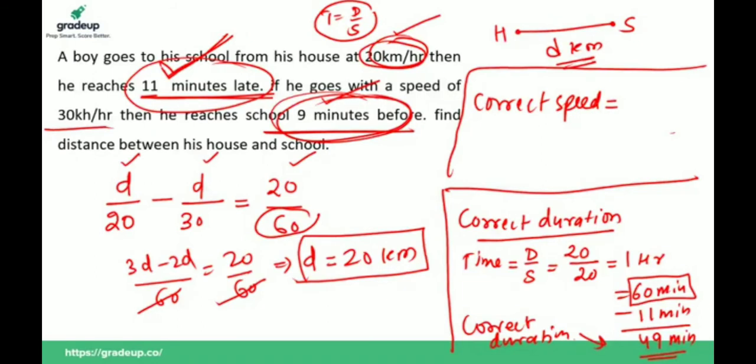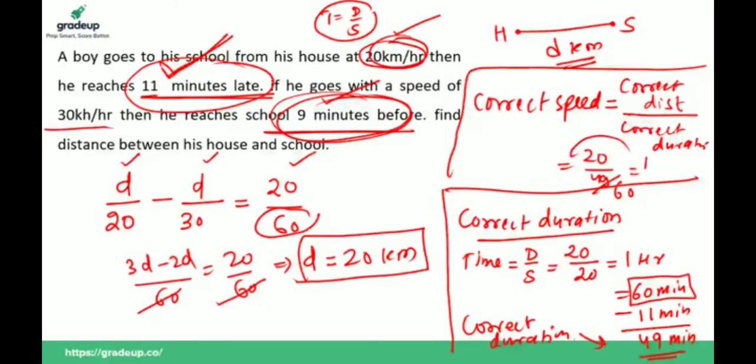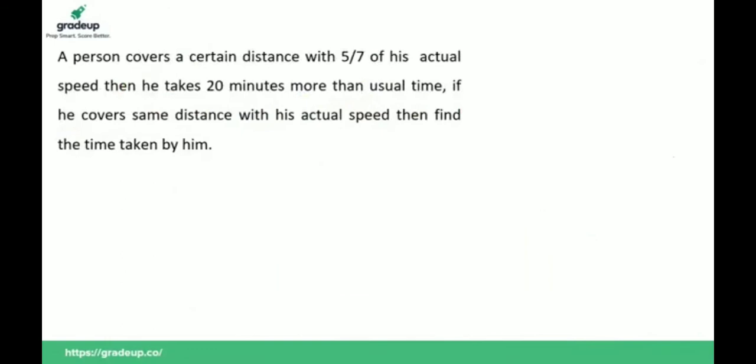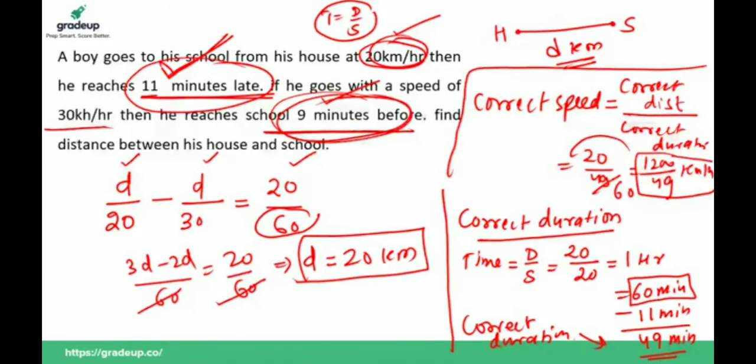Correct speed is equal to correct distance divided by correct duration. Correct distance is 20, correct duration is 49 minutes. So if I divide by 60, then you will have 1200 by 49 kilometer per hour. If he maintains 1200 by 49 kilometer per hour speed, then he will reach school at correct time. So these are 3 questions basically.